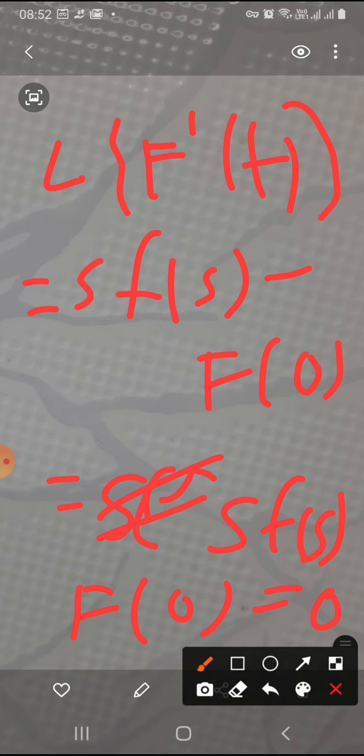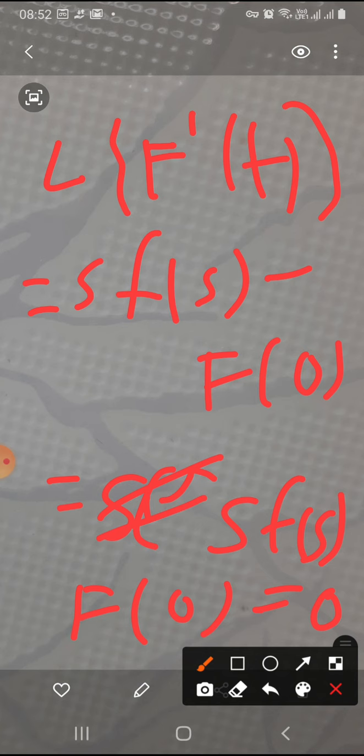First condition is inverse Laplace transform of F(s) is f(t), and second condition is f(0) is equal to 0. Under these two conditions, we will have to prove the inverse Laplace transform of sF(s) is equal to f'(t). So here we are using the second condition, which is f(0) is equal to 0.